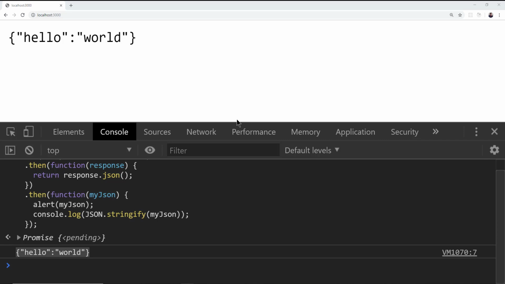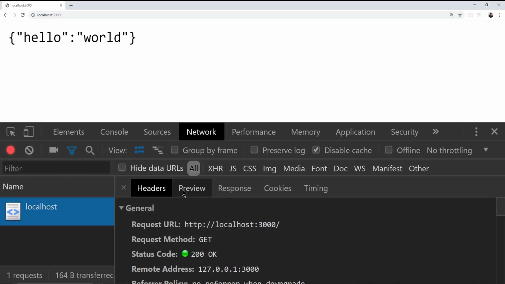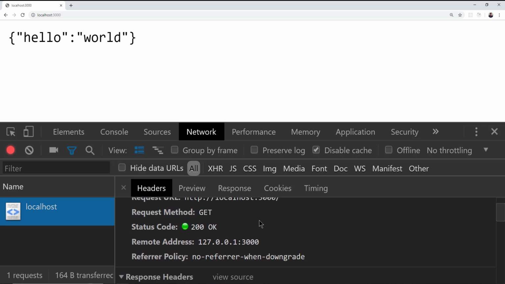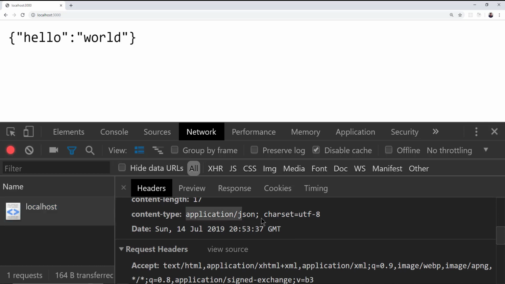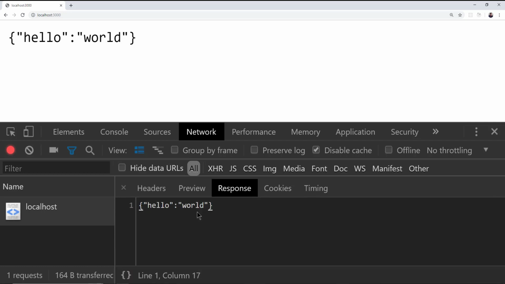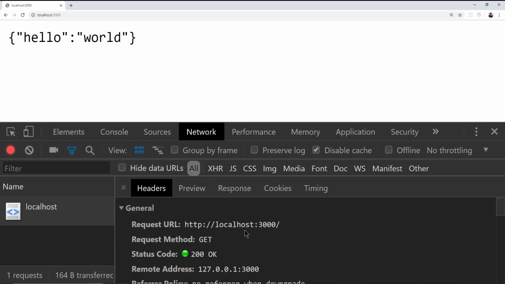If we look at the actual network panel here and we click on the request, you can see that inside the headers, this is where all the magic works, because the server is basically saying, hey, I'm responding back with application/json, which is JSON data. And then we're using the UTF-8 character set versus like ASCII. And then you get the response back here. So anyway, it's beyond the scope of this tutorial, but essentially the headers are how browsers know, okay, this is HTML and this is something else. All right, guys, moving on.